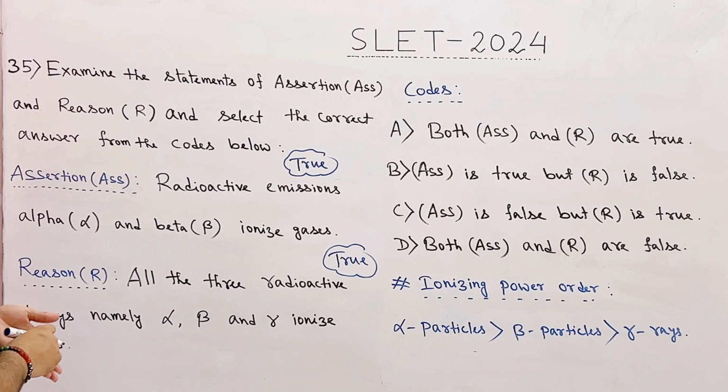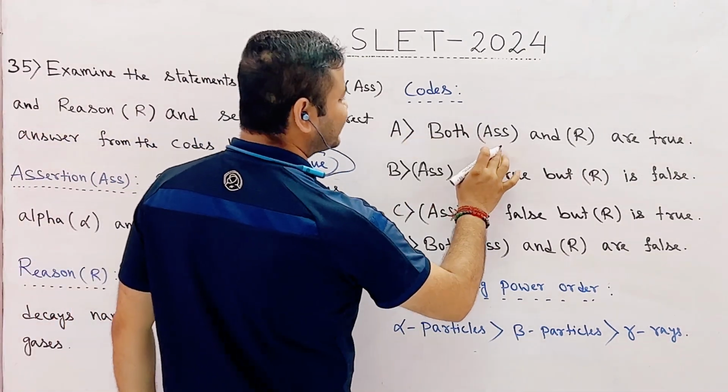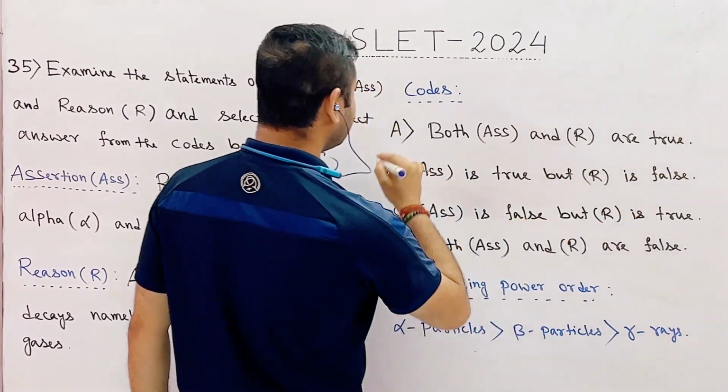So, therefore, the correct answer of question number 35 is option A. Both assertion and reason are true.